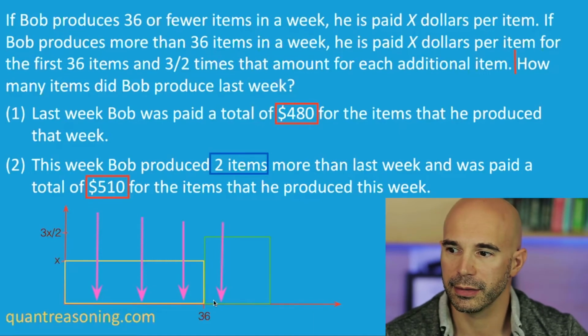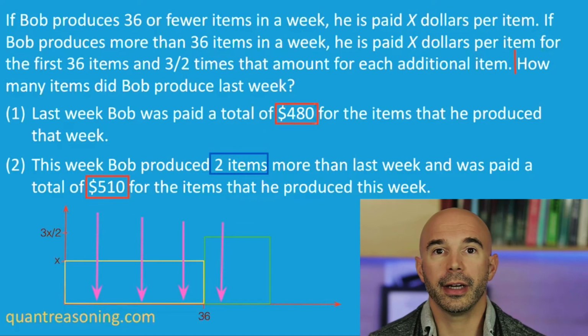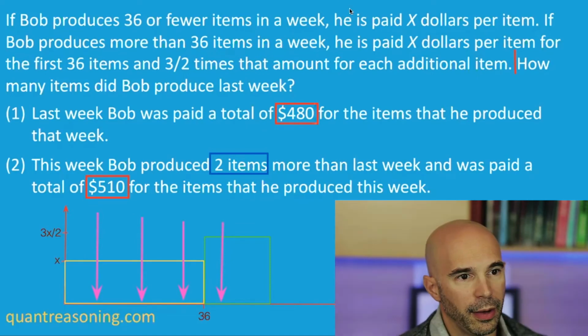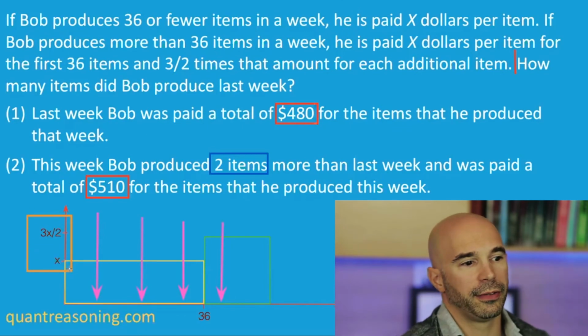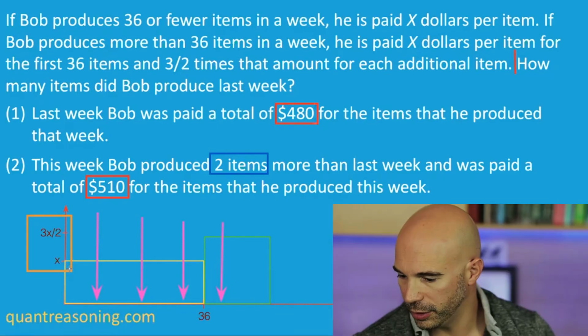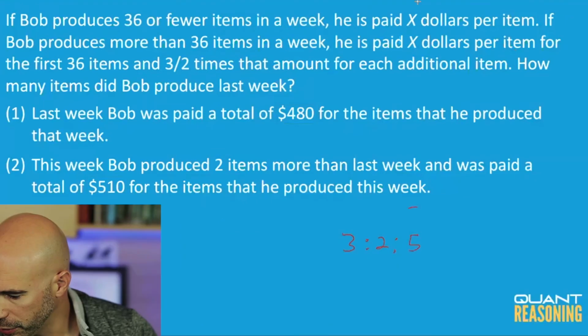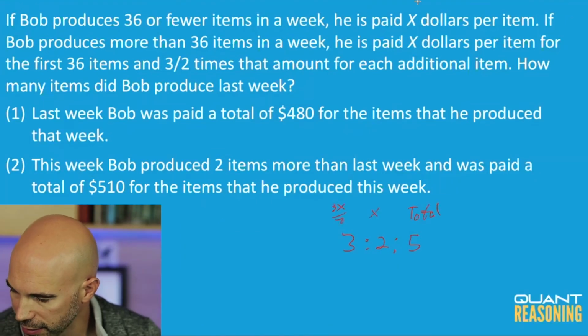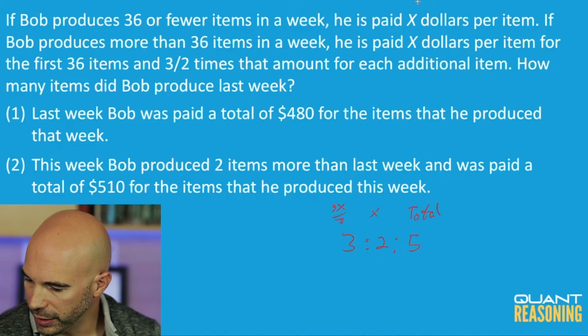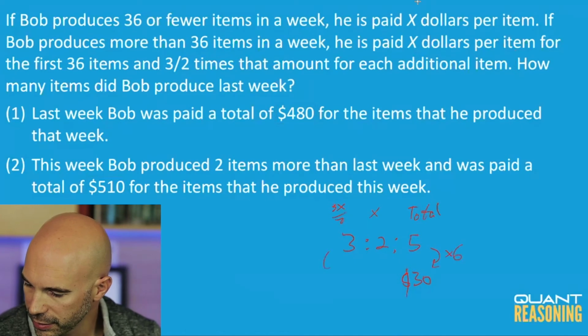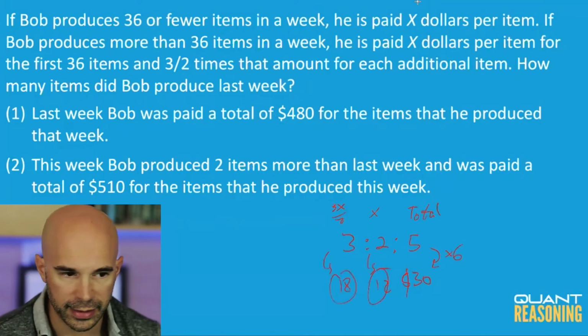Is that possible? x would be 12 and 3x over 2 would be 18, for a total of 30. How I found the 12 and 18 so quickly is I said, look, I know that the ratio of the prices is 3 to 2, and you know that I like to turn two-way ratios into three-way ratios. So that's a total, 3 halves x, and this is x. Then I said, if the total amount you get from both of them is $30, scale factor of 6, they must be 18 and 12. That's how I did it.